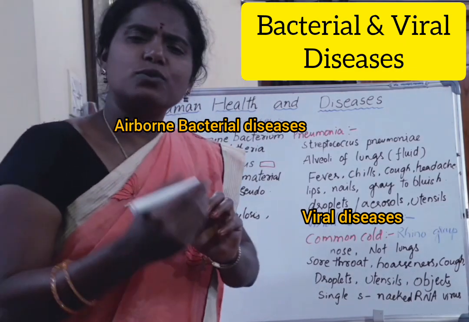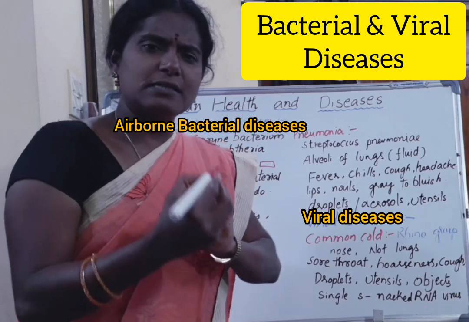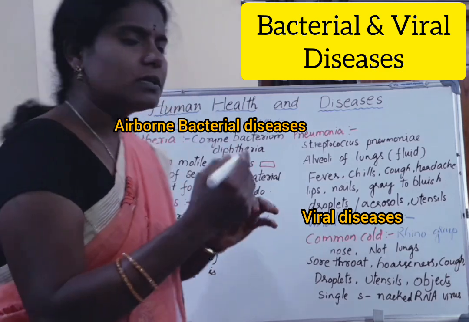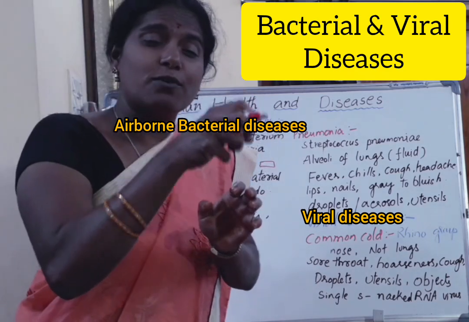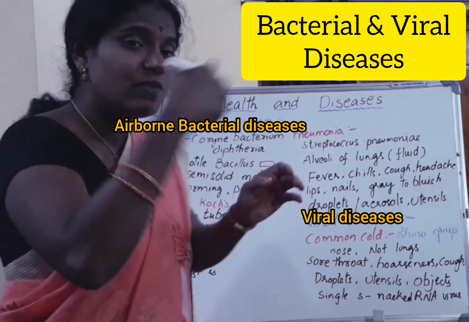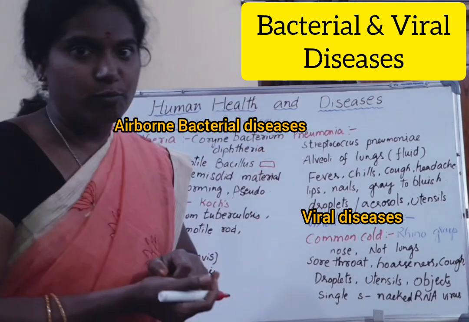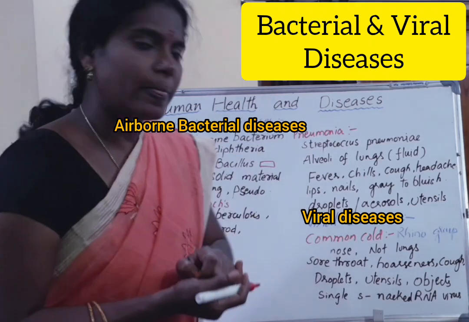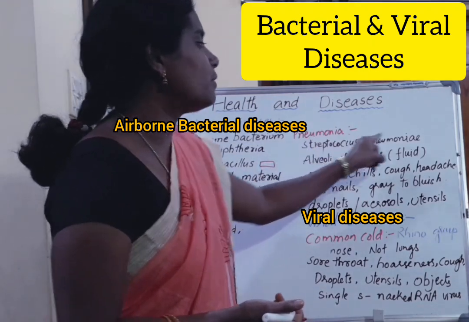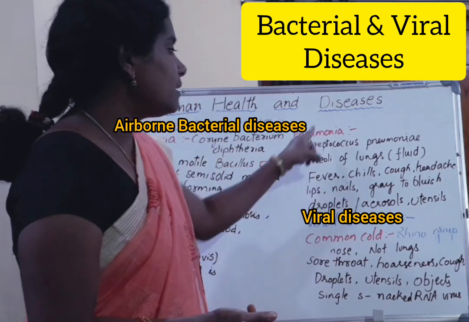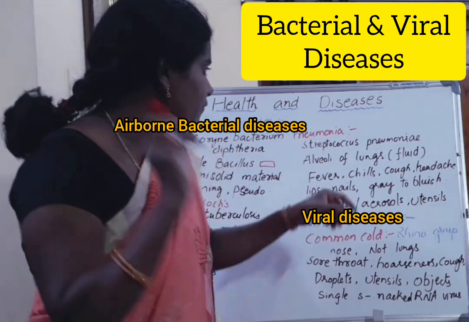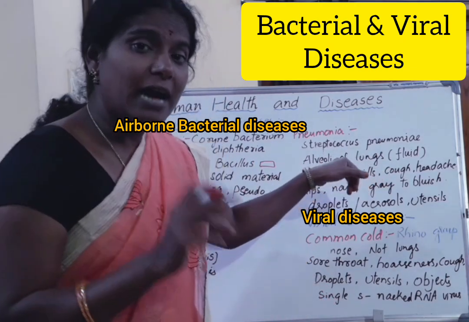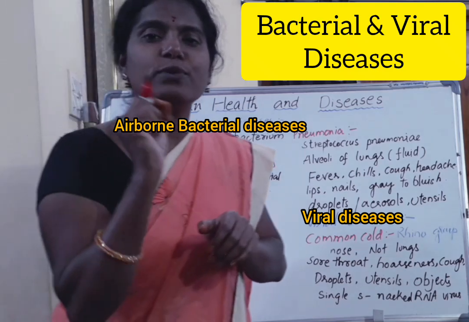One more bacterial disease that occurs through the airborne route, either through droplets from the nose or mouth of an infected person, is pneumonia. If the organisms are inhaled and enter the body, it is called airborne. Pneumonia occurs through Streptococcus pneumoniae and infects the alveoli of the lungs. Alveoli are the functional units of the lungs.